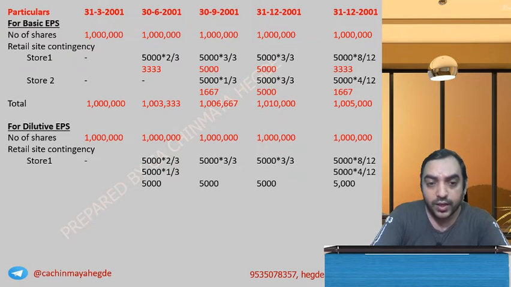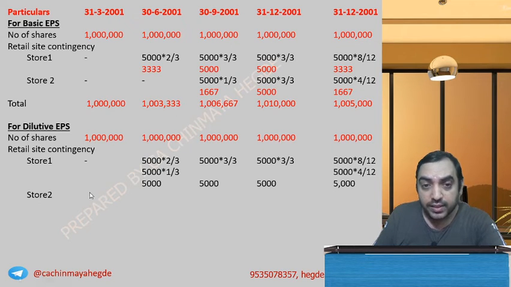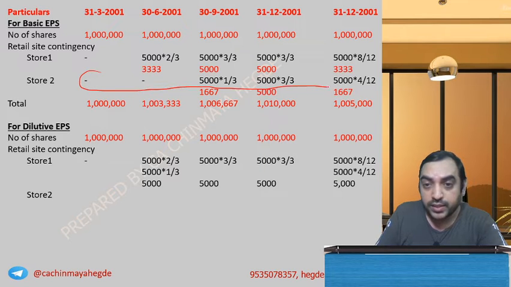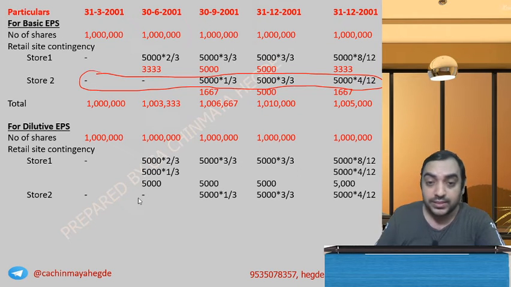Fine. Now let me come to store 2. Here also, whatever existing is there, you continue. What was existing, that portion will continue: 5000 into 1 by 3, 5000 into 3 by 3, 5000 into 4 by 2. That I'll repeat, because whatever I have taken for basic EPS will repeat for dilutive EPS.